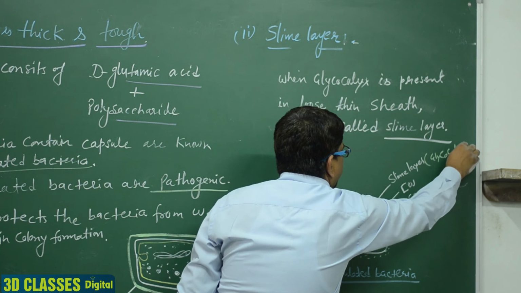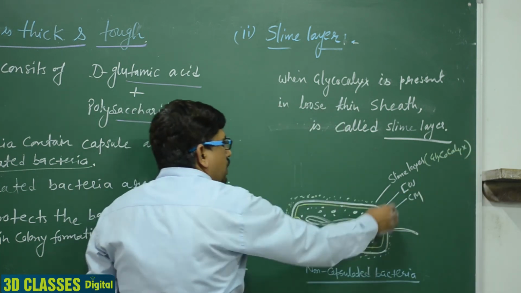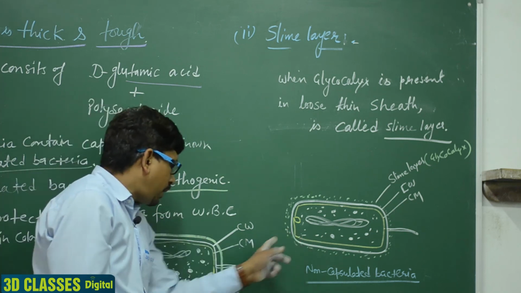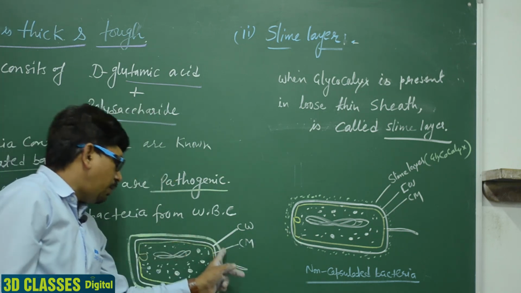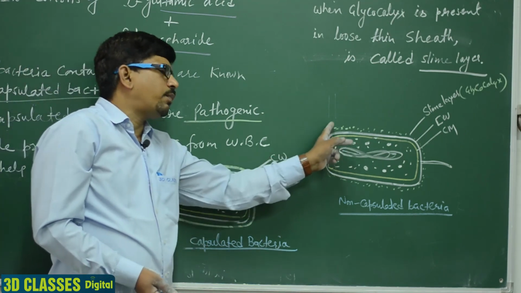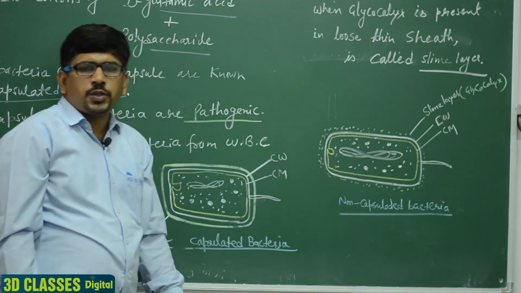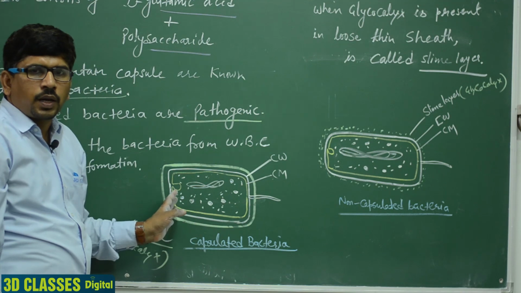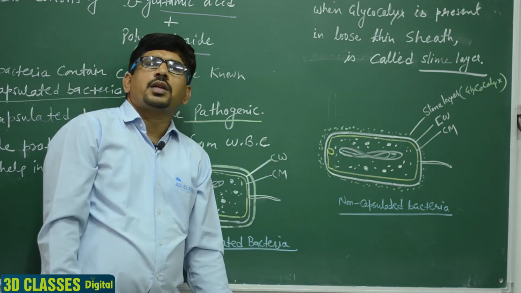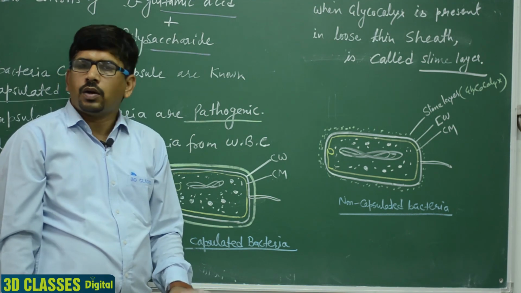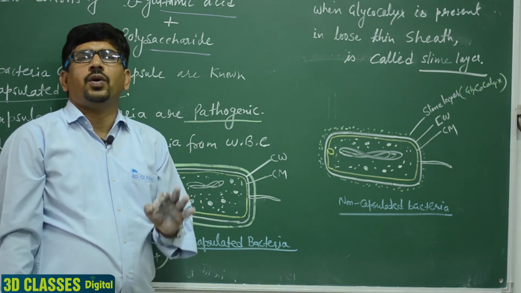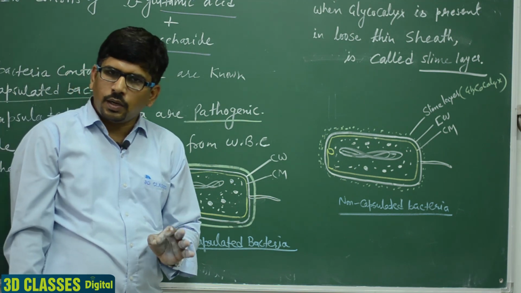glycocalyx, and then the cell wall and the cell membrane. What is the difference between this diagram and this diagram? In this diagram a compact sheet is formed, and in this diagram a loosely arranged glycocalyx is present. In this diagram the glycocalyx is known as the capsule, and in this diagram it is known as the slime layer. Okay, that is the first layer, the glycocalyx. Clear? Thank you.